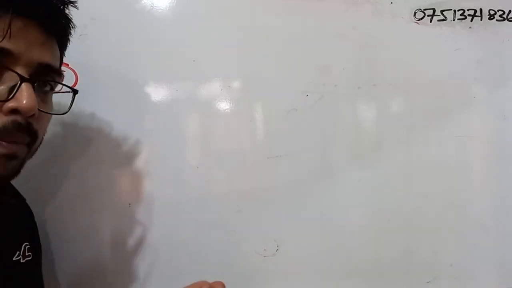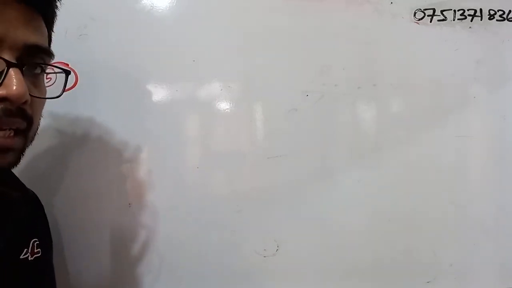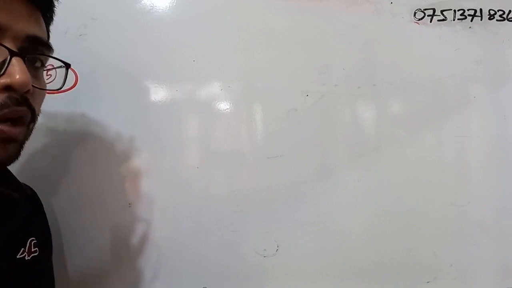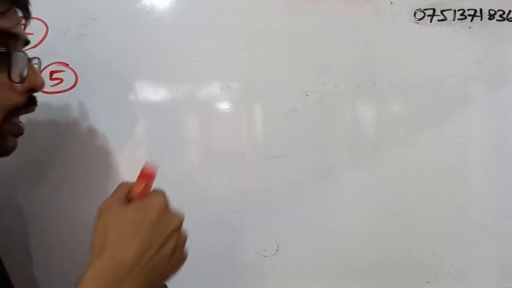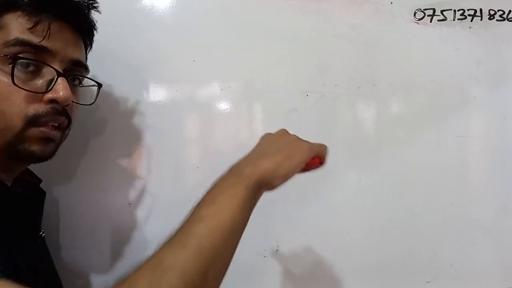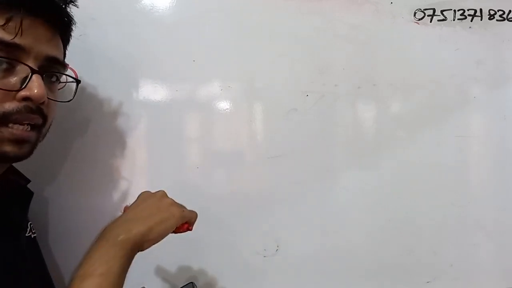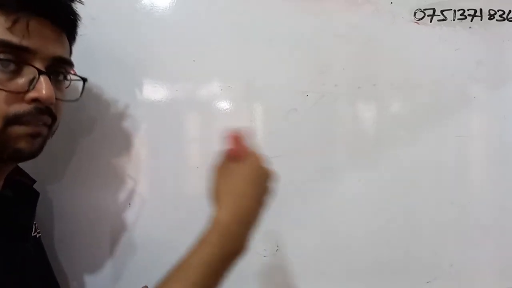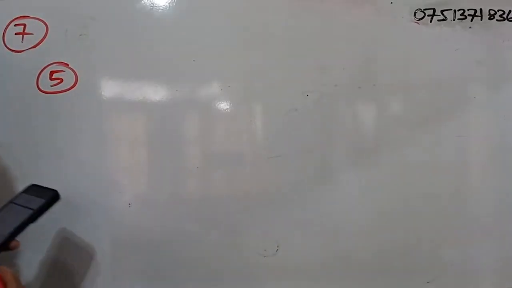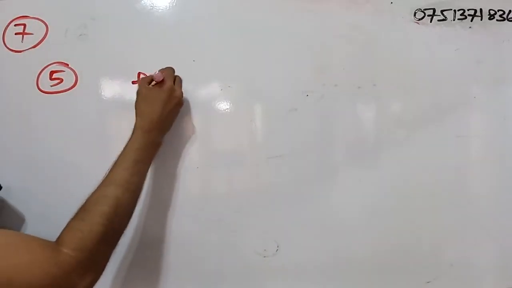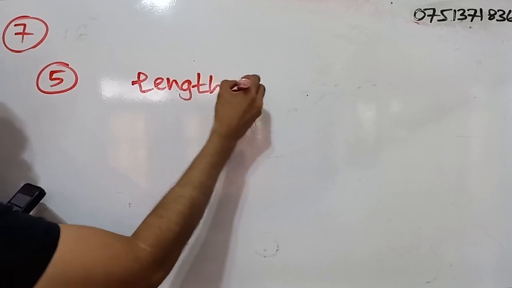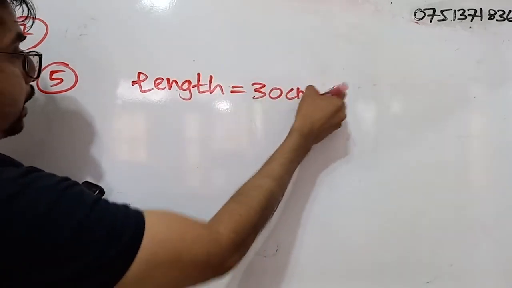So what is the shape of the open end? A rectangle. So here, what do we have to do? We have to calculate the total length around the rectangle. So what is that? The perimeter of the rectangle, right? Okay. So the length of the rectangle is what? 30 centimeters.